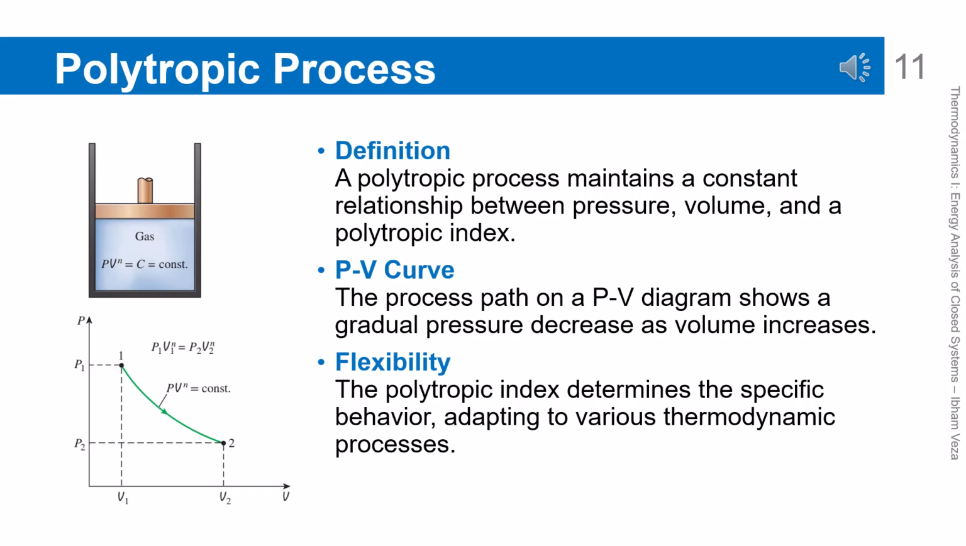By choosing different index values, many thermodynamic processes can be modeled. This process is very flexible and is often used in engineering analysis. Many real processes can be approximated using this polytropic model.